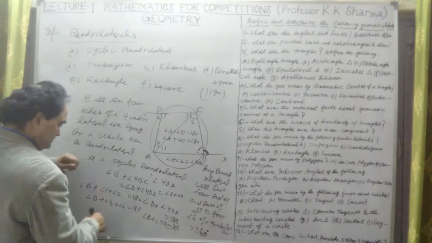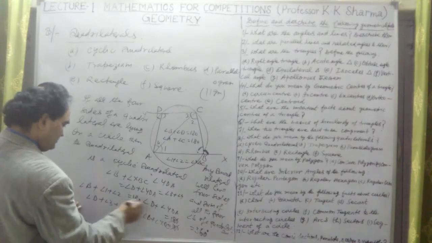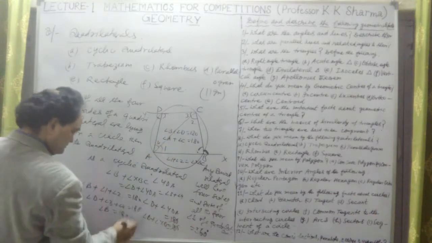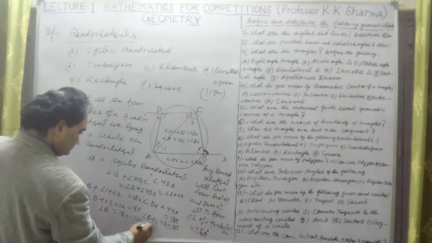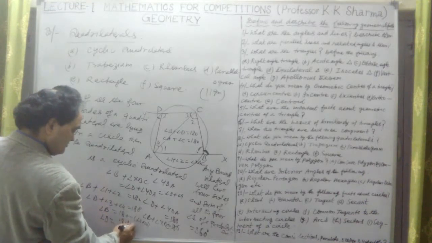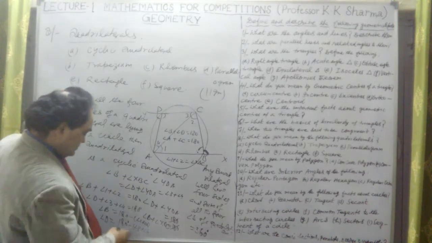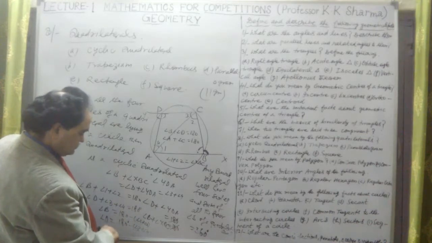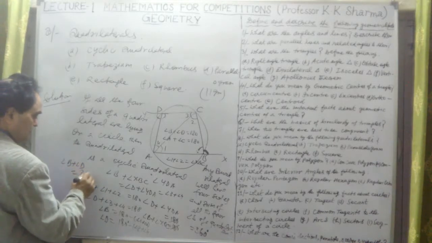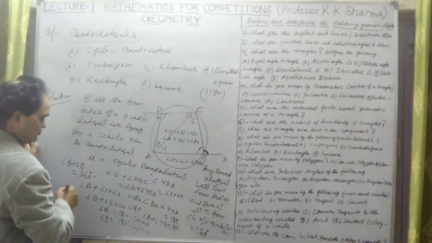So if I take the difference, 180 minus angle B is equal to 180 minus the sum of these two angles, angle 1 plus angle 2, and angle D is equal to 180 minus angle 3 plus angle 4. The sum is 360 degrees. If I take angle B plus angle D, it is 360 degrees minus the sum of these angles, the opposite angle sum.